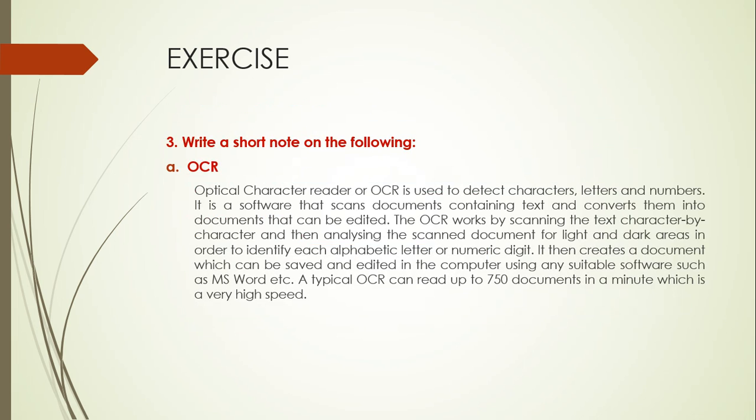Next one is OCR. Optical character reader, or OCR, is used to detect characters, letters and numbers. It is software that scans documents containing text and converts them into documents that can be edited. The OCR works by scanning the text character by character and then analyzing the scanned document for light and dark areas in order to identify each alphabetic letter or numeric digit. It then creates a document which can be saved and edited in the computer using any suitable software such as MS Word, etc. A typical OCR can read up to 750 documents in a minute, which is a very high speed.